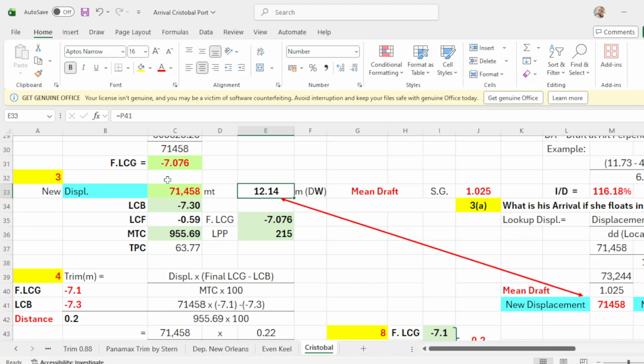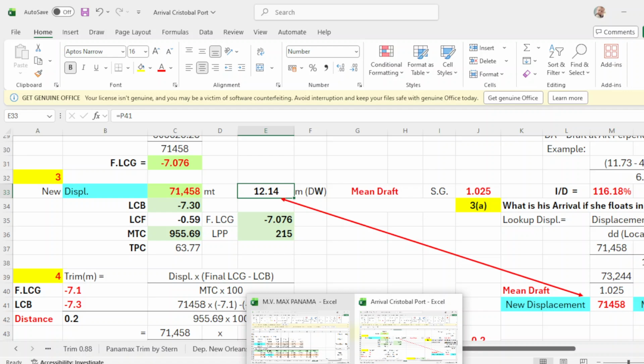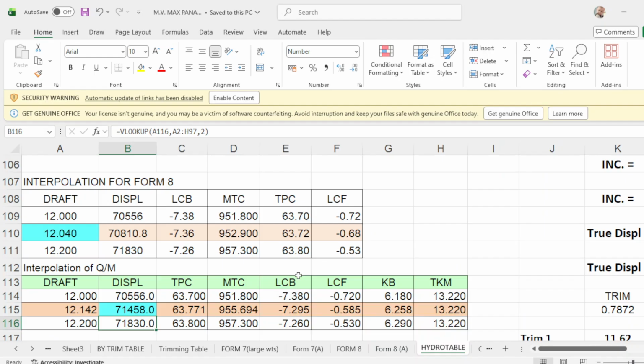This is your final LCG, and LPP is your vessel's length.